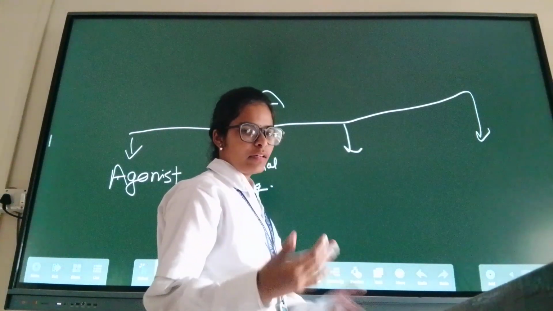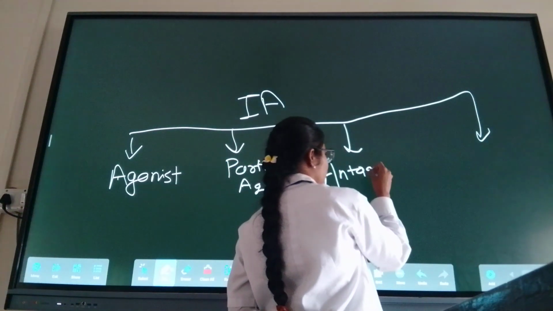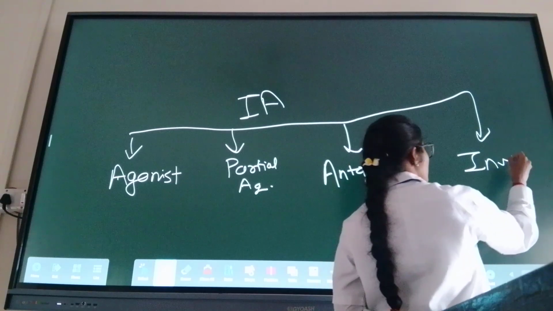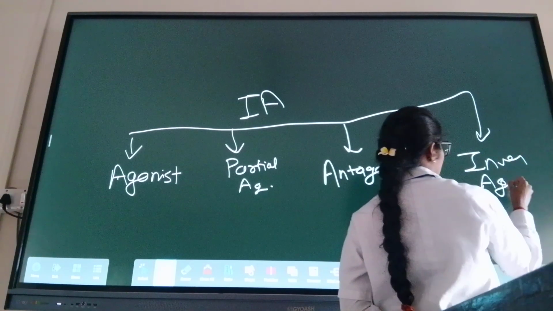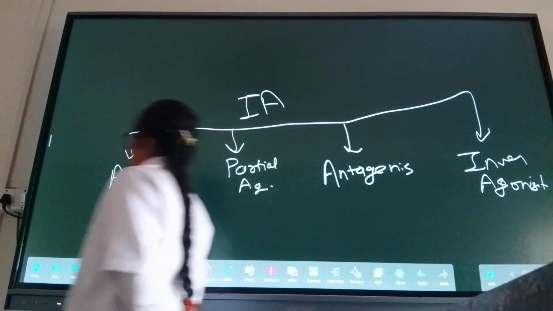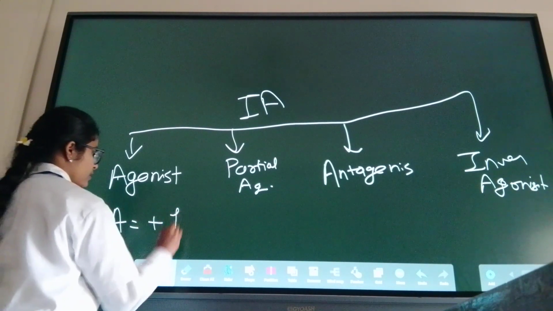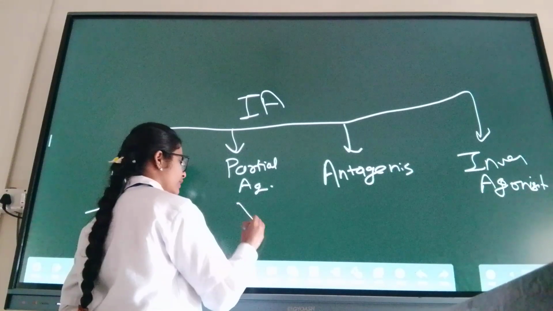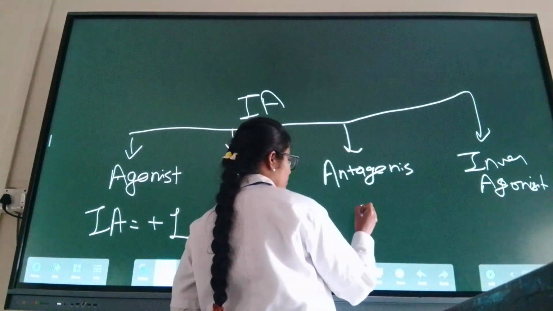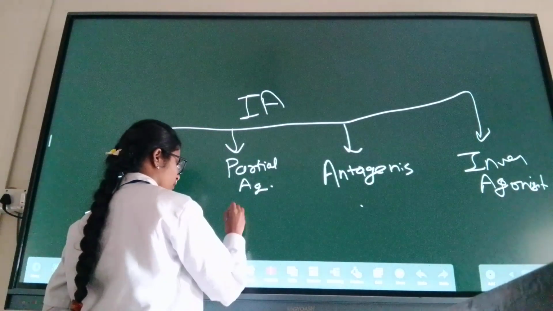These are different drugs showing different actions. First write their intrinsic activity and then we will understand. It's +1, it's less than 1, it's less than 1, I don't know the sign.